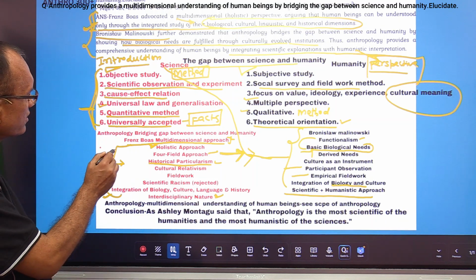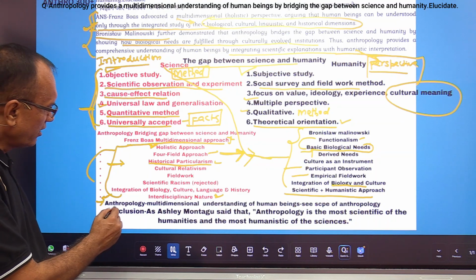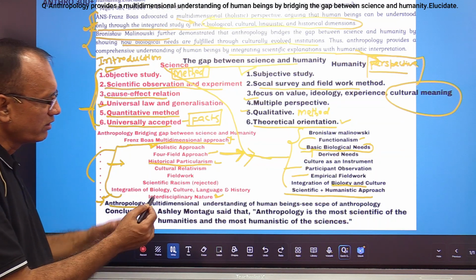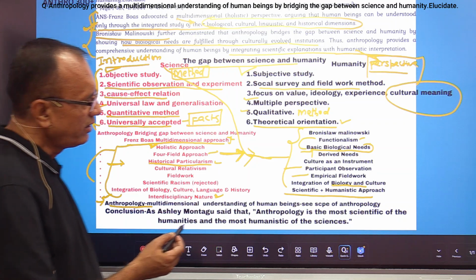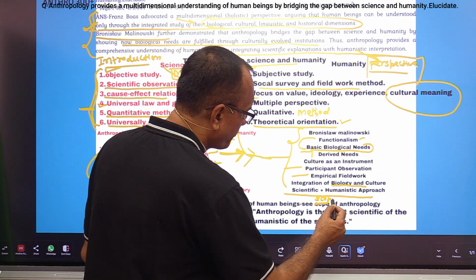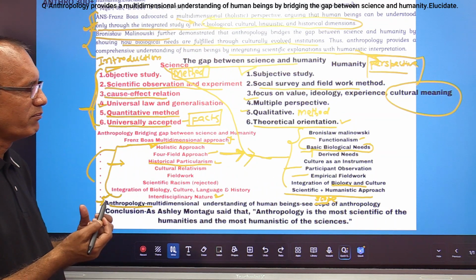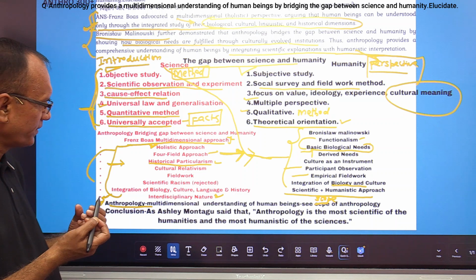So after discussing this important aspect, if you want to write more and more on that, the only thing you can see is the scope of anthropology, right? That topic gives us multiple dimensions related to anthropology.